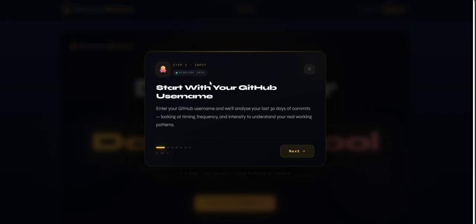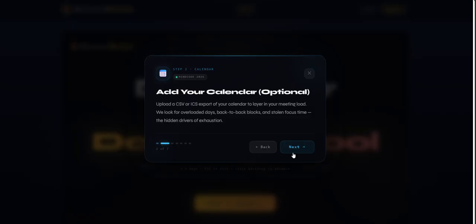You will start with your GitHub username, then we will analyze your previous 30 days of public commits, timing, frequency, and their intensity. You can upload your schedule calendar in CSV or ICS format. Then we will analyze the overloaded days, back-to-back blocks, and stolen focus time. Then we will calculate your burnout score from 0 to 100, which is dependent on the actual data.